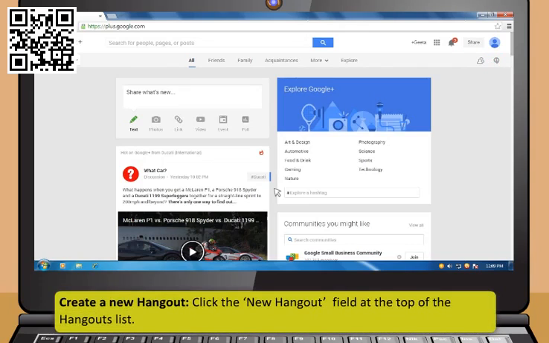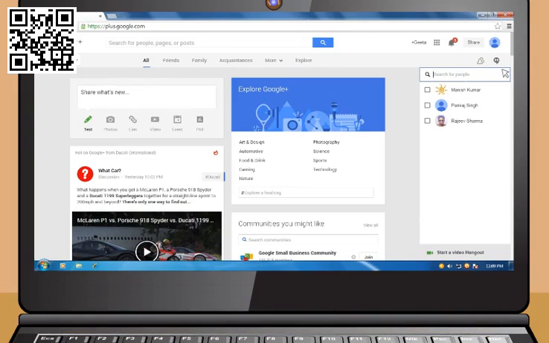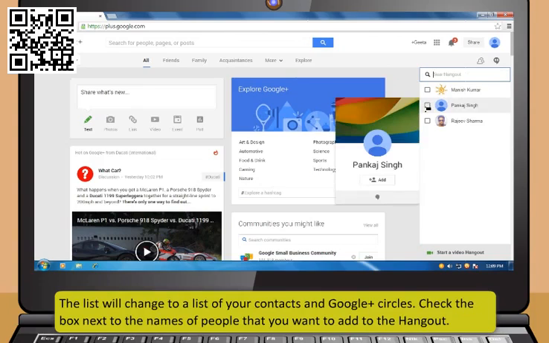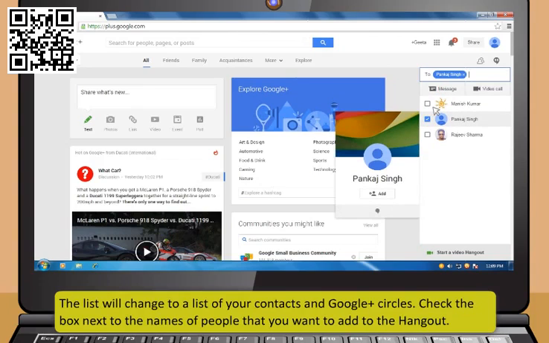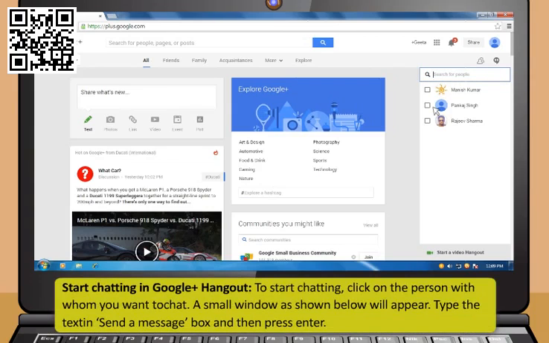Next, create a new Hangout. Click the New Hangout field at the top of the Hangouts list. The list will change to a list of your contacts and Google Plus circles. Check the box next to the names of people that you want to add to the Hangout. You can also search for people and circles by typing the name, email address, or phone number in the search box. Now start chatting in Google Plus Hangout.